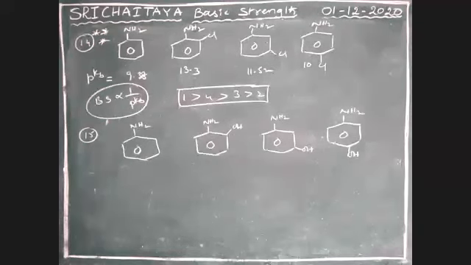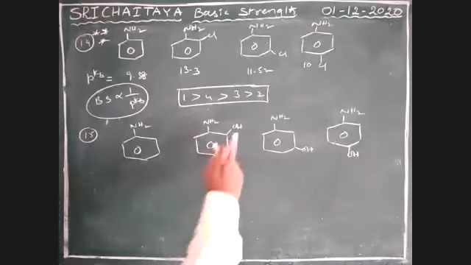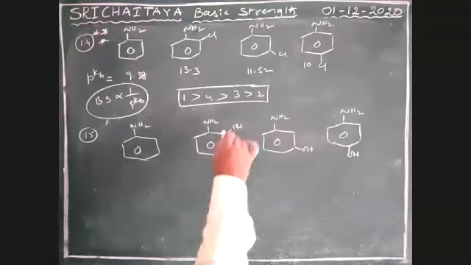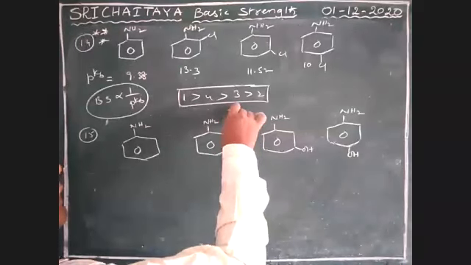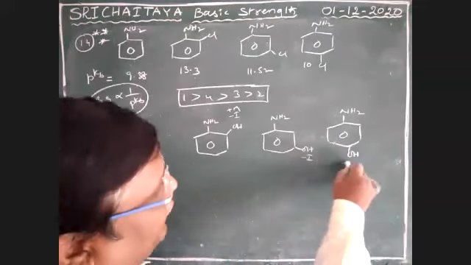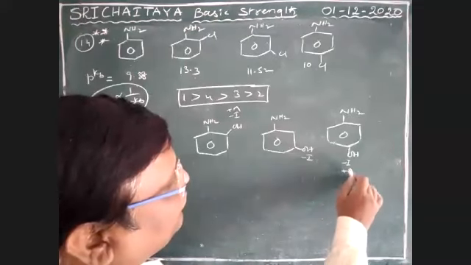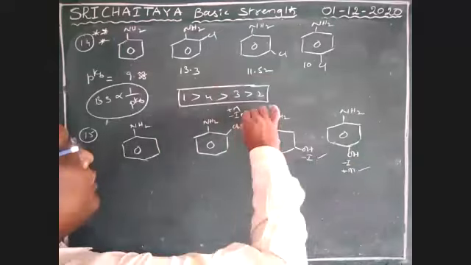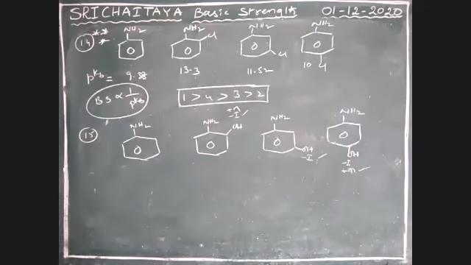Here also, boys, check your answers. OH is an electron withdrawing group. It is minus I and plus M. Tell me your answers. Here it is only minus I. Here it is minus I plus M, and M dominates. Here only I, and here also almost I dominates.